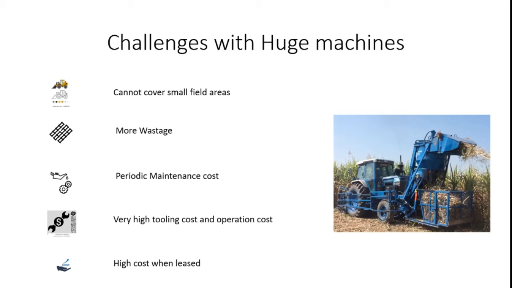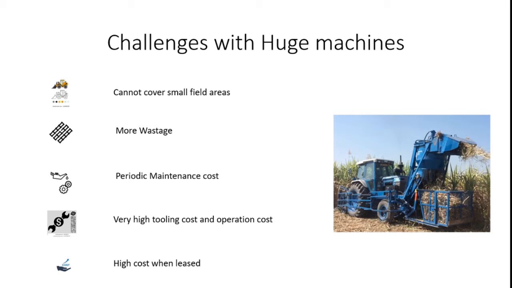The challenges with the huge machines: already we have huge machines, but they cannot cover small field areas. In Tamil Nadu, or India, there are farms with small and short corners, so the huge machines cannot cover the small corners.